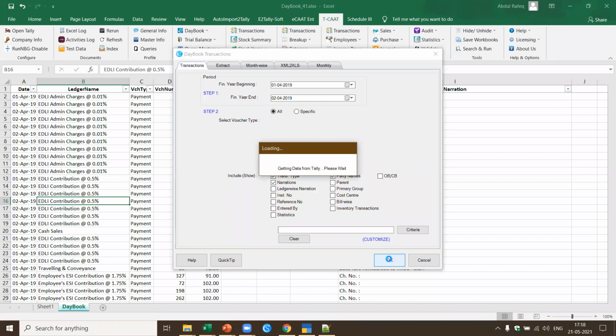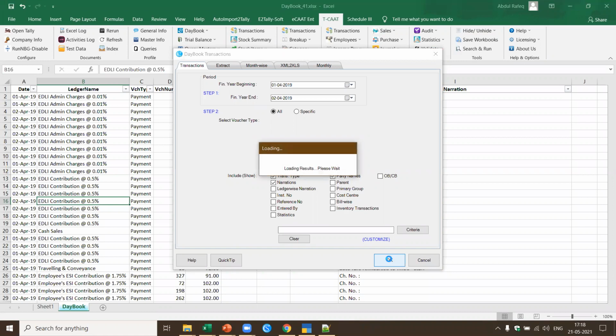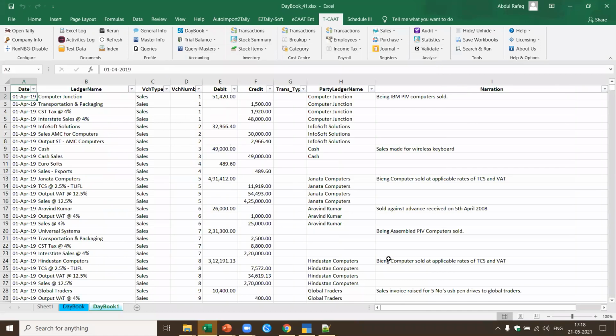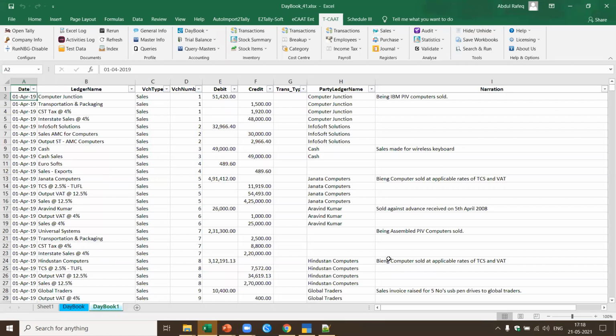So what is happening now? It's getting the data from Tally, which means you're sending a SOAP request to Tally. Tally reads what type of data you want, and now we already have the response. Totally there are 3,111 rows, and I'm able to get all the transactions pertaining to this period. This actually pertains to the full year, but for the purpose of importing, I've kept only a portion of the data. Now these are all the transactions, pertaining to sales vouchers.